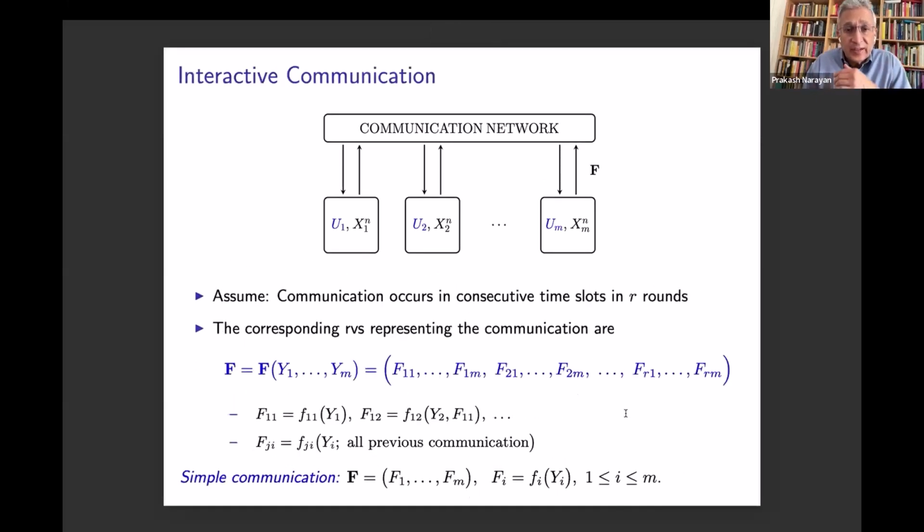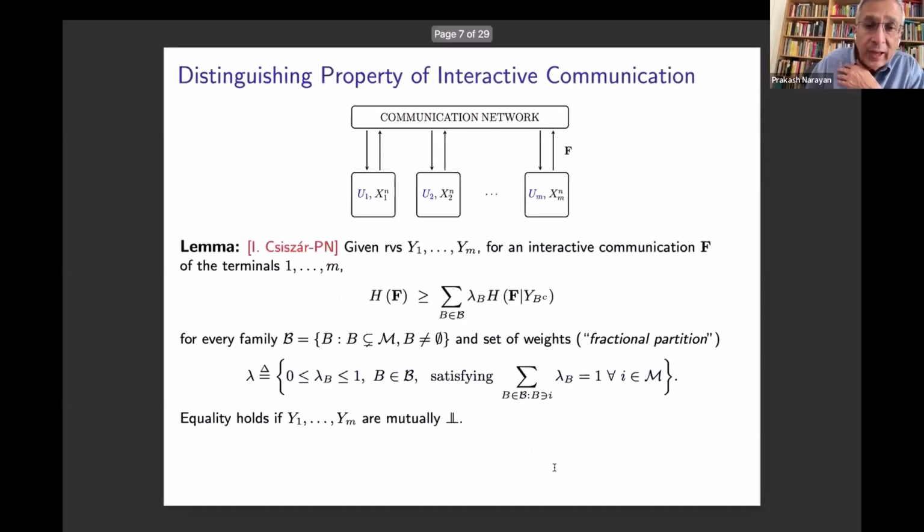Now, this slide simply describes what I described as interactive communication: the communication from any terminal i in a particular time slot will depend on its own local resource Yi, which is a combination of Xi^n, the data, and the randomness Ui, and on all previous communication. A special case of this, with which we are more familiar, is simple communication, where each terminal transmits autonomously based only on its own local resource.